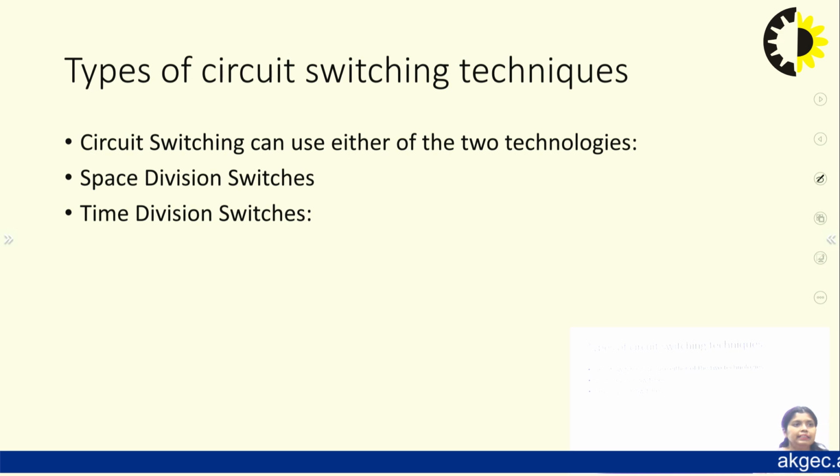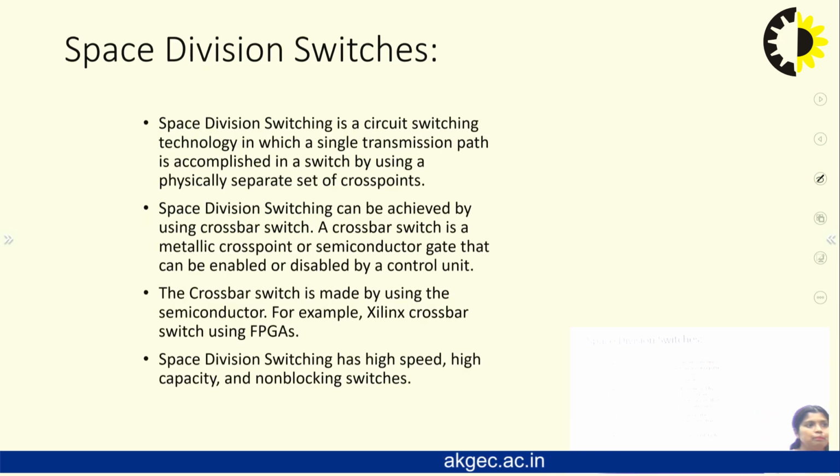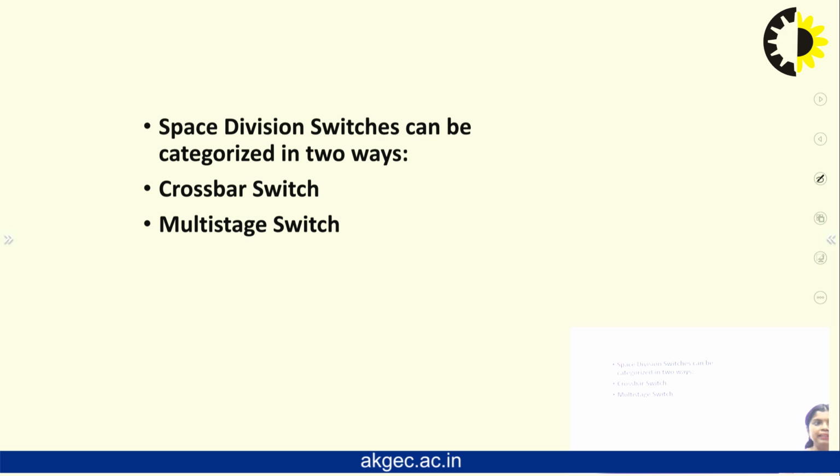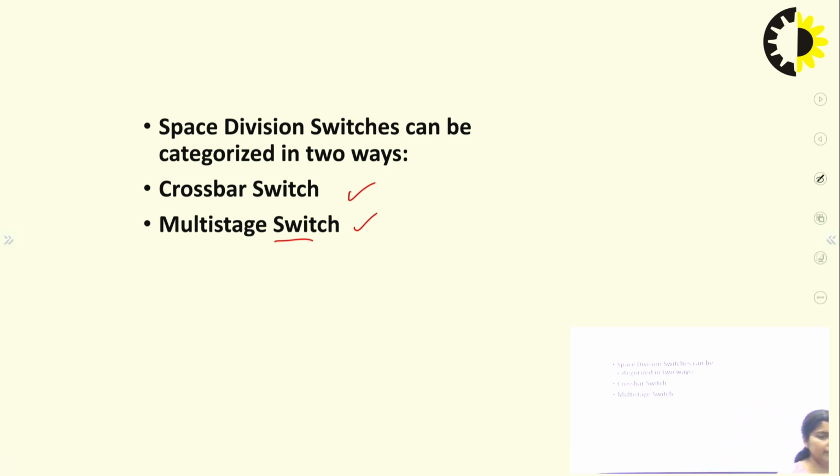Now, in the types of circuit switching techniques, there are two types: space division switches and time division switches. In the space division switches, again there are two types, that is the crossbar and multi-stage switches. Students, always remember, in the multi-stage switch there are numericals; all these things are in the theoretical view, but in the multi-stage switch, we are going to consider some numerical part also.